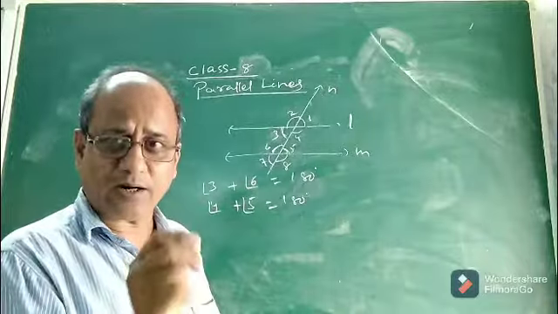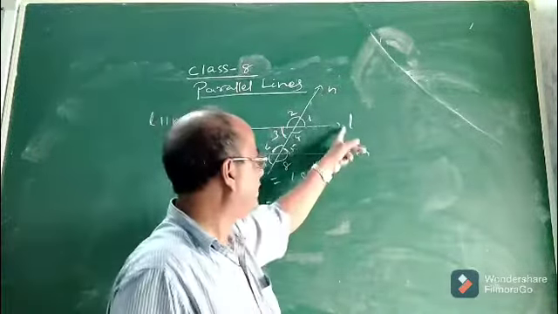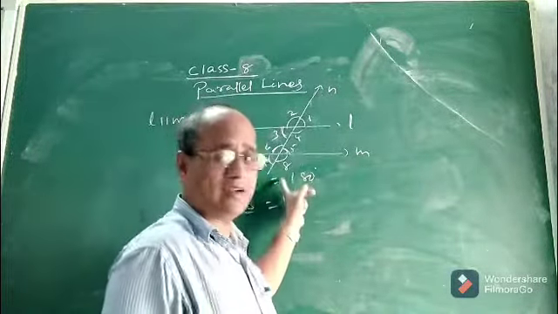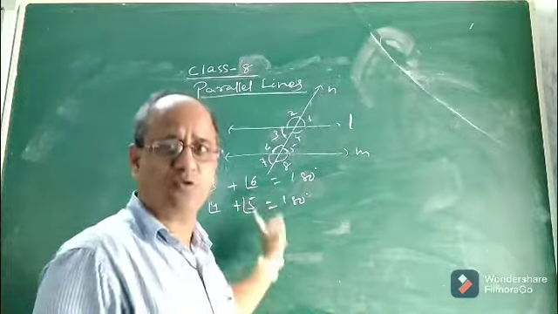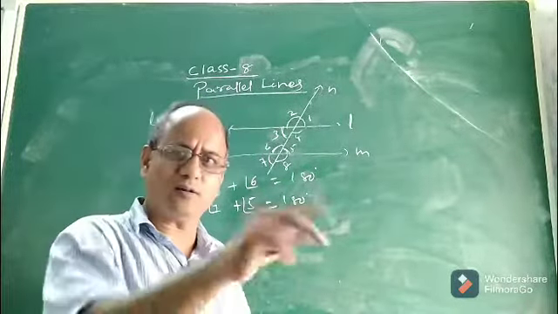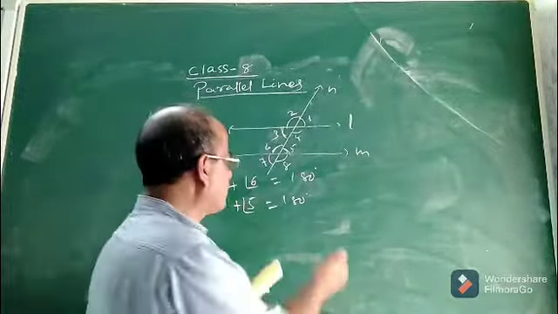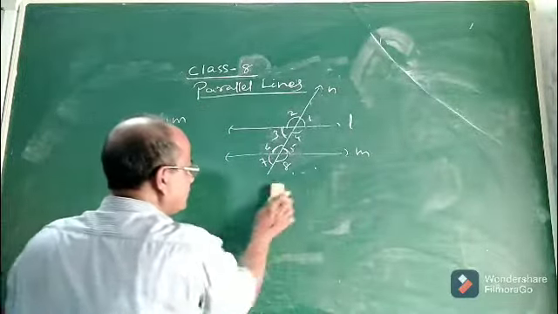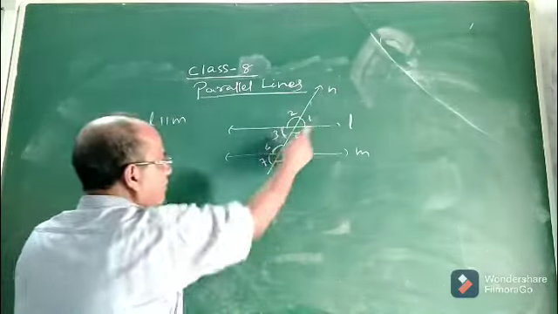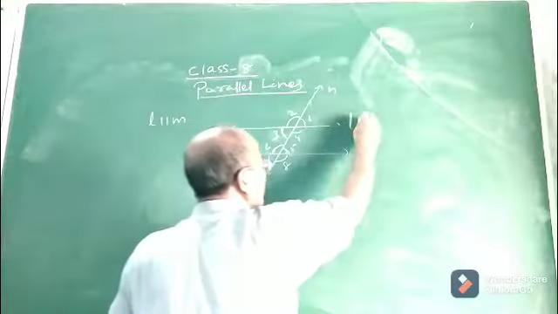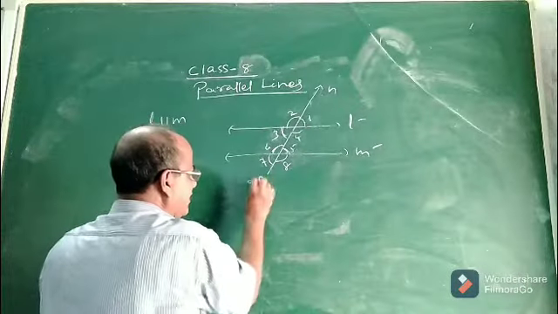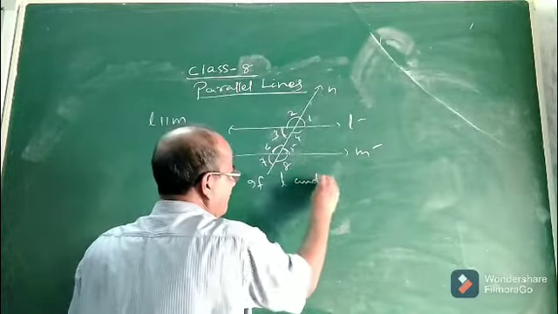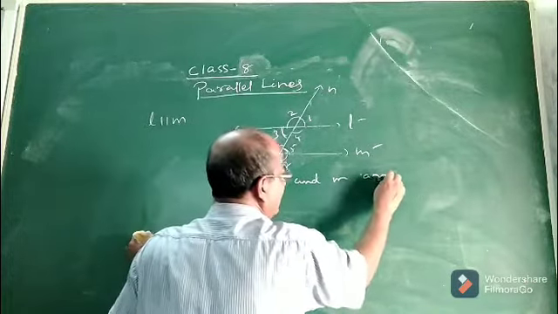See, children, what I want to say, as I said, when L and M are parallel and N is a transversal, then these relations hold good or true. Then what will be the converse? Converse means, suppose, you see, what is the meaning of converse? Suppose you are given L and M are two lines,